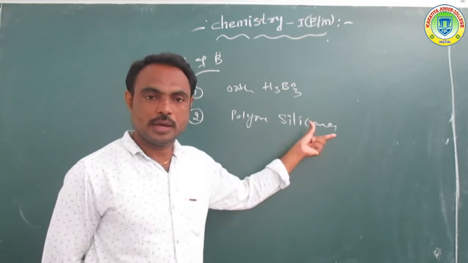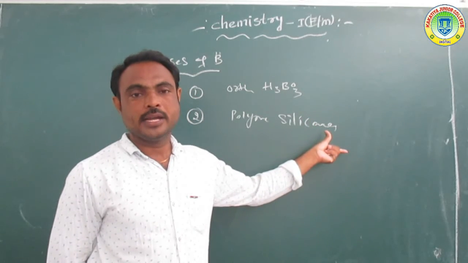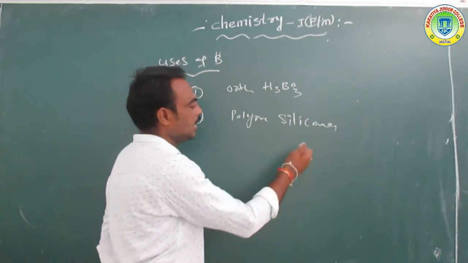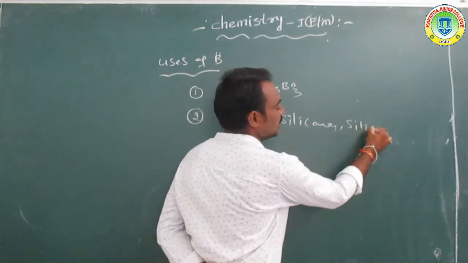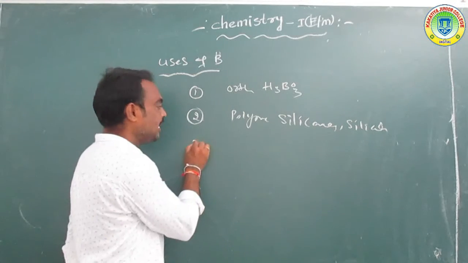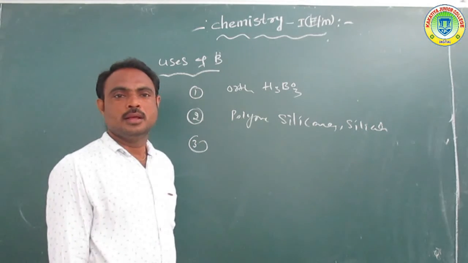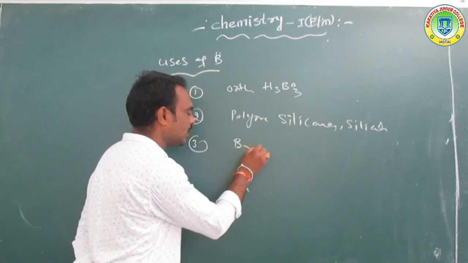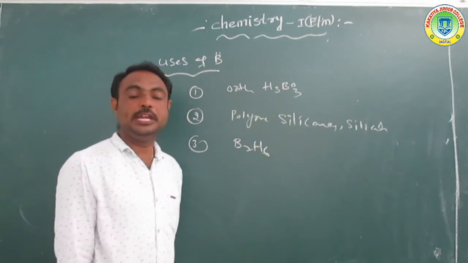Okay, silicone rubber. And next, different types of compounds, like silicates also.